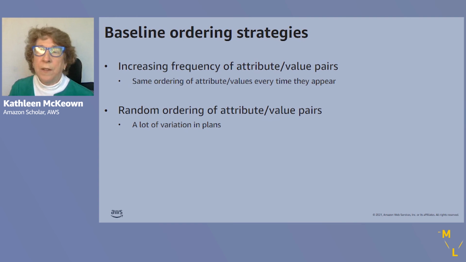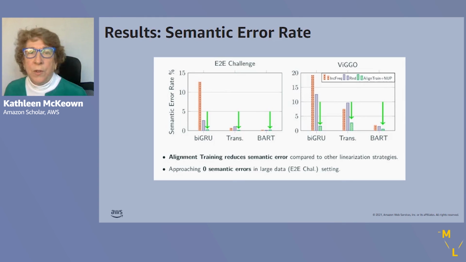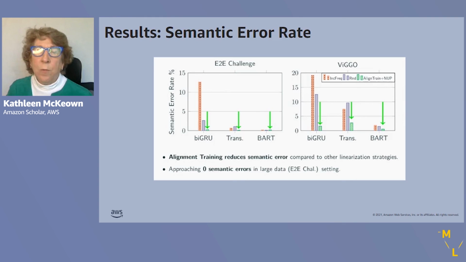This gives a lot of variation in plans. And in our results on semantic error rate, alignment training, which is in the green, reduces semantic error compared to our baseline strategies. It approaches 0 semantic errors in a large data setting.